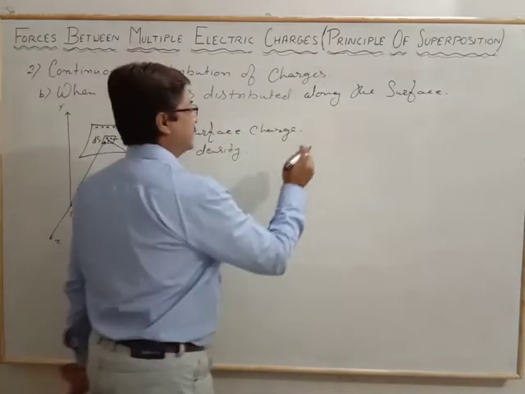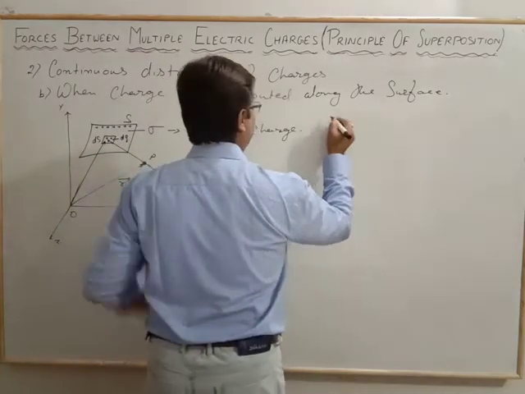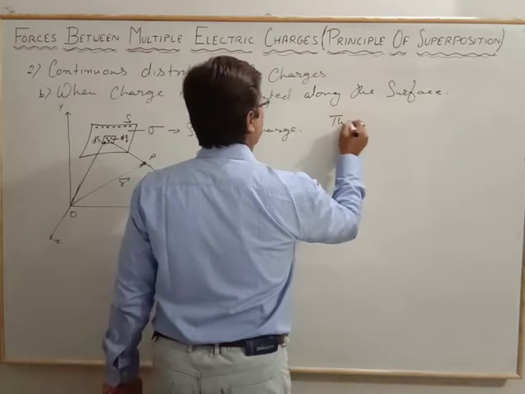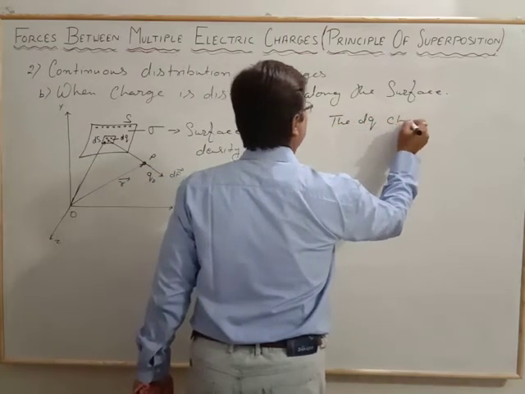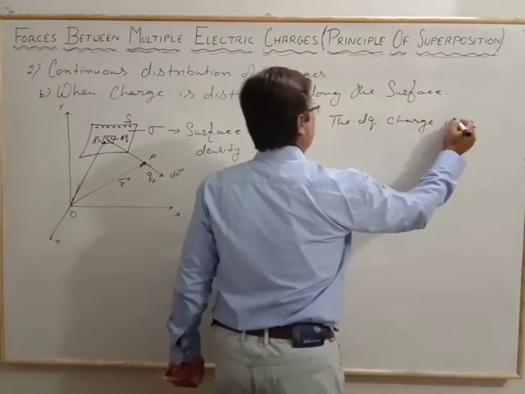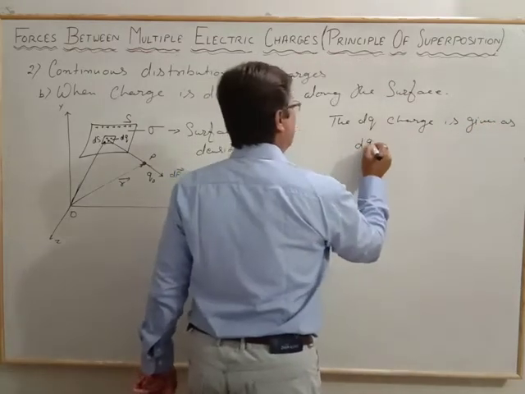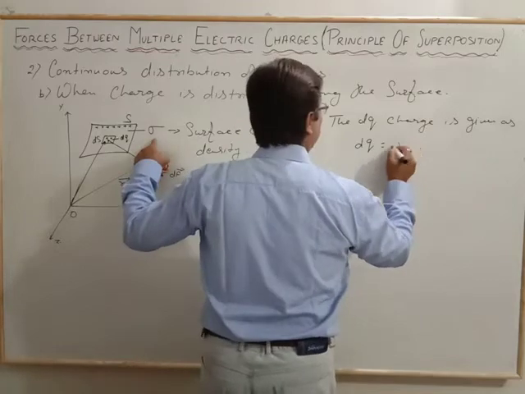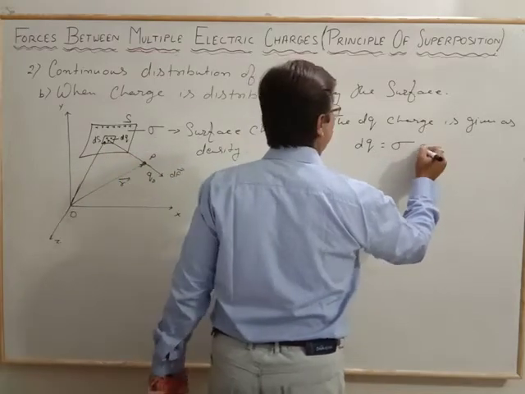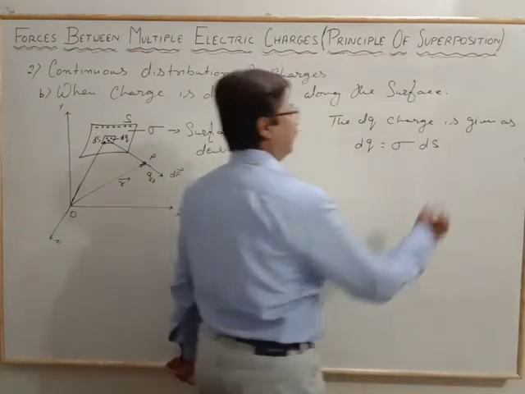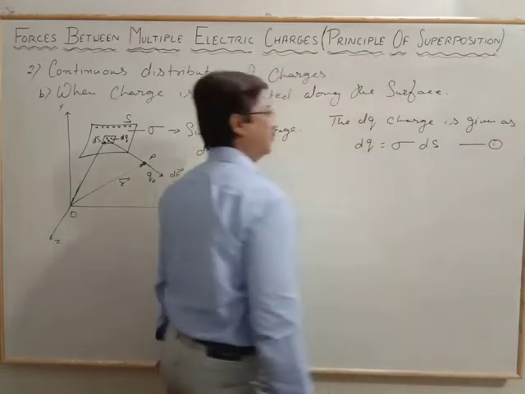So in that case the dq charge is given as dq is equal to sigma, the surface charge density, times the surface element ds. Now again we consider it as the first equation.